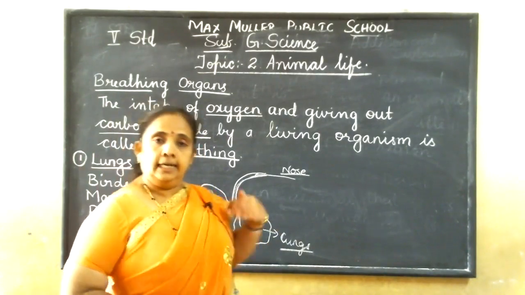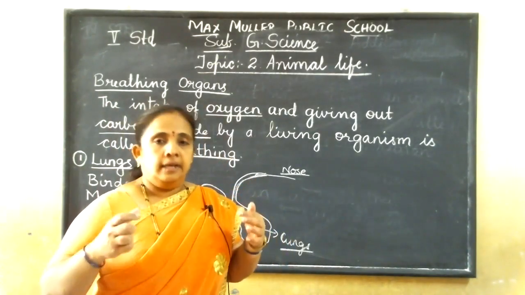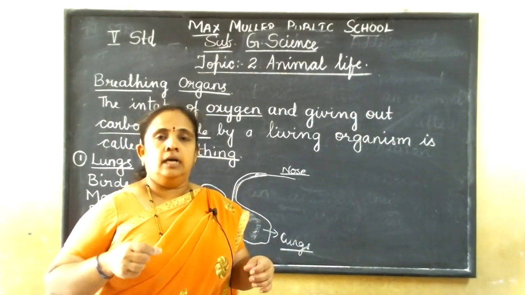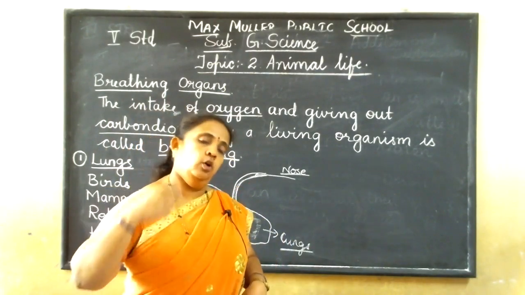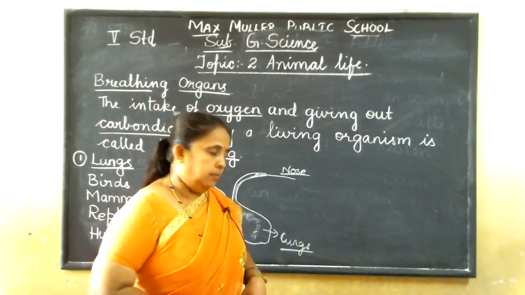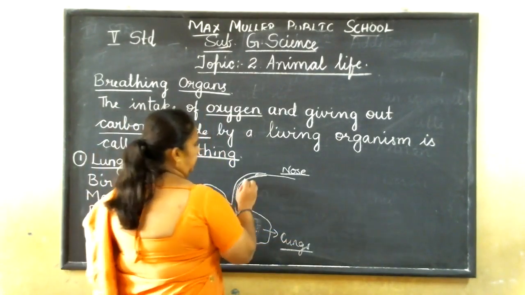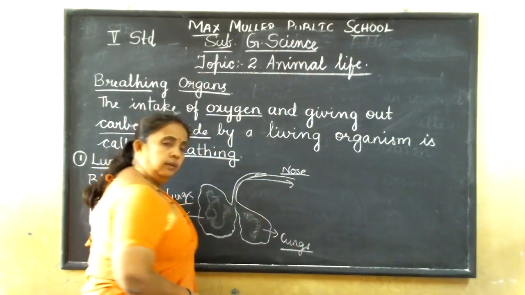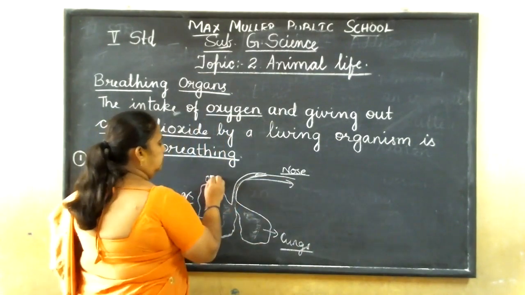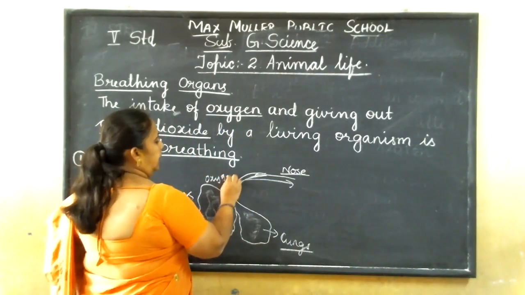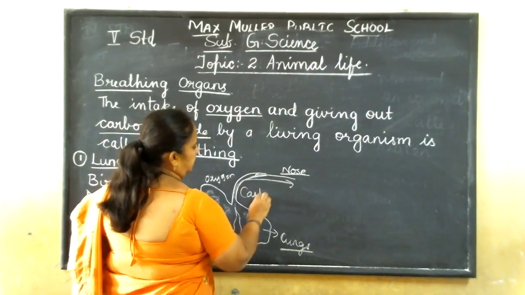Again, the carbon dioxide comes out through the blood and through the nostrils, out of the body. So the oxygen enters the body and carbon dioxide comes out.